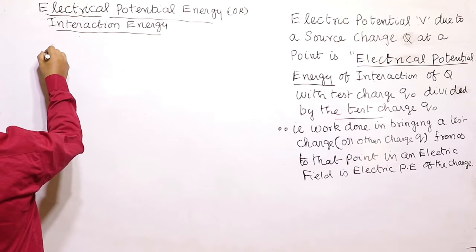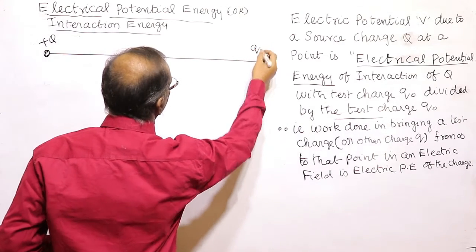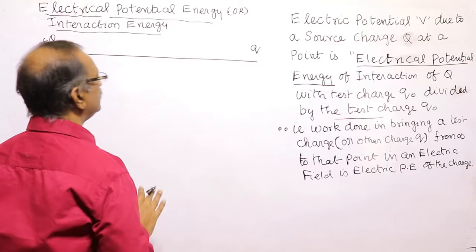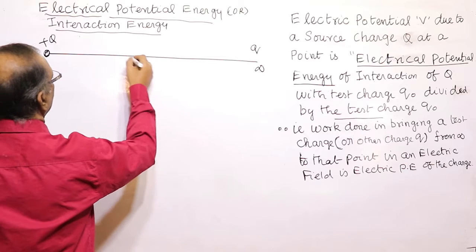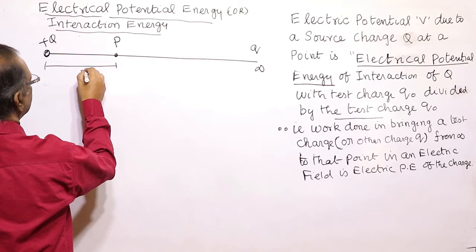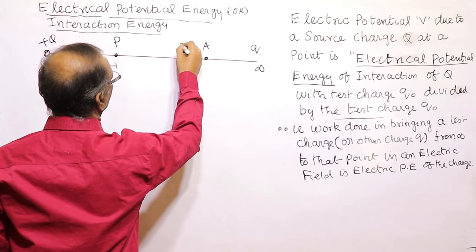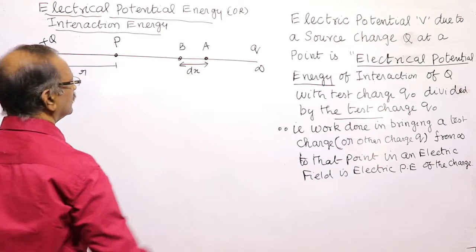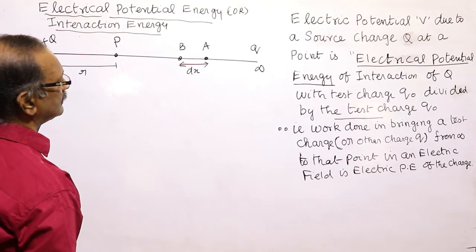Suppose we have a source charge here, plus Q, and a charge q, it may be a test charge, it may be a positive charge or a negative charge. In general, we take it as a charge brought from infinity. If we want to bring it to point P, which is at a distance r, we take the intermediate small amount of work done for a distance of dx, and we integrate that work done from infinity up to this point. That is the total work done by the external agency.